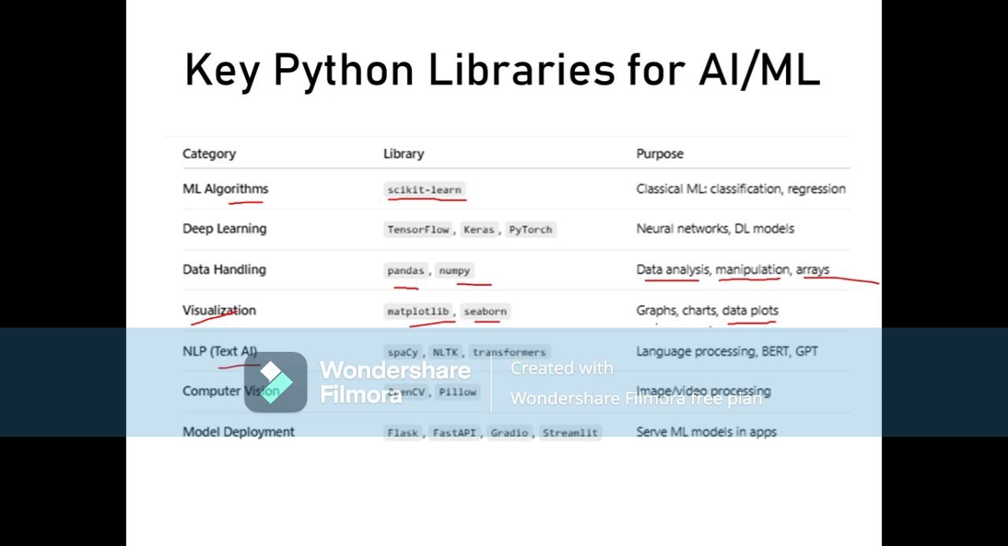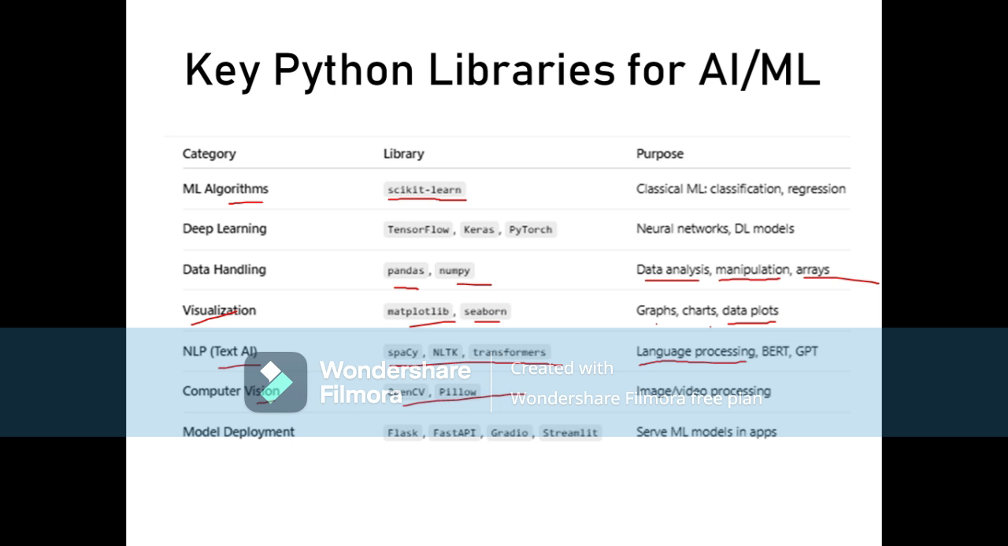Next category is NLP, that is natural language processing, that is nothing but text AI. These are the libraries you can see here. And what is the purpose of these libraries? For language processing, BERT and GPT. The next category is computer vision, and the libraries are OpenCV and Pillow. So let us see the purpose. It is used for image or video processing.